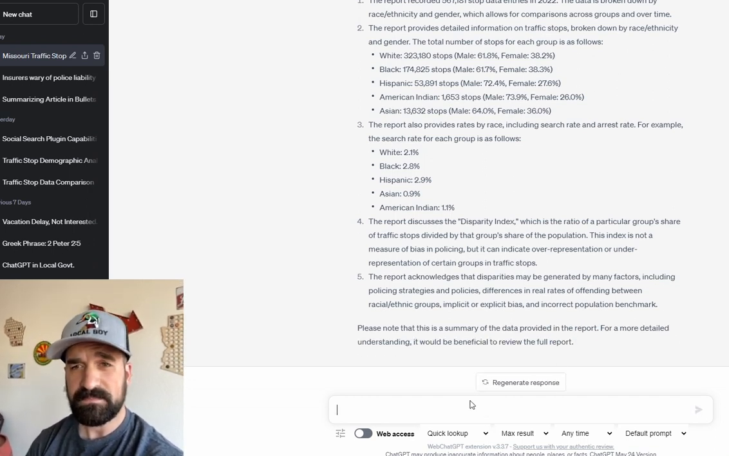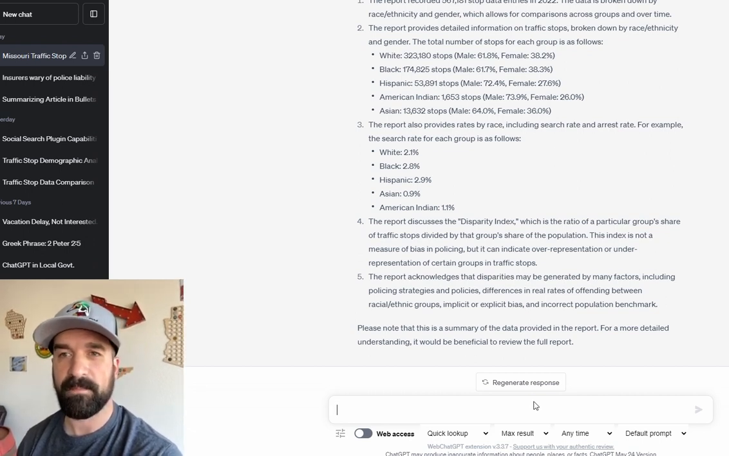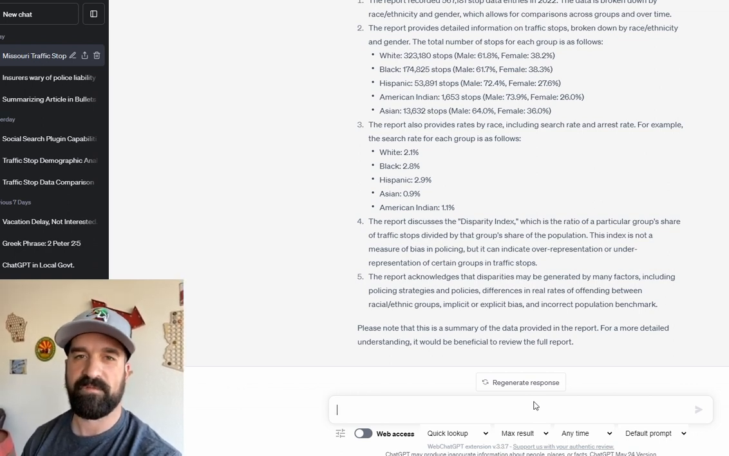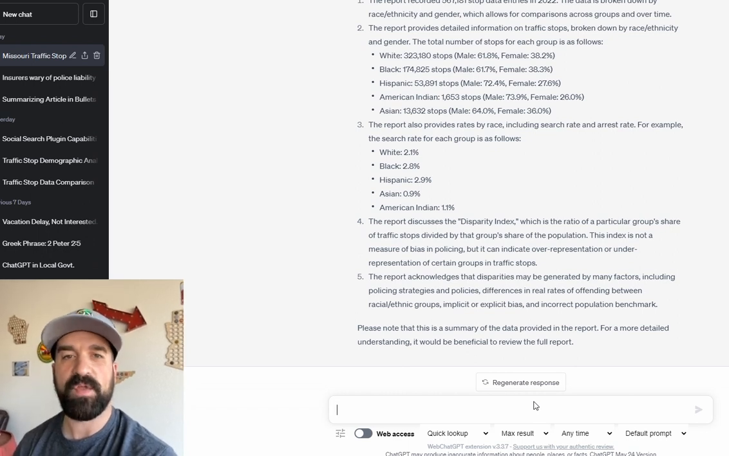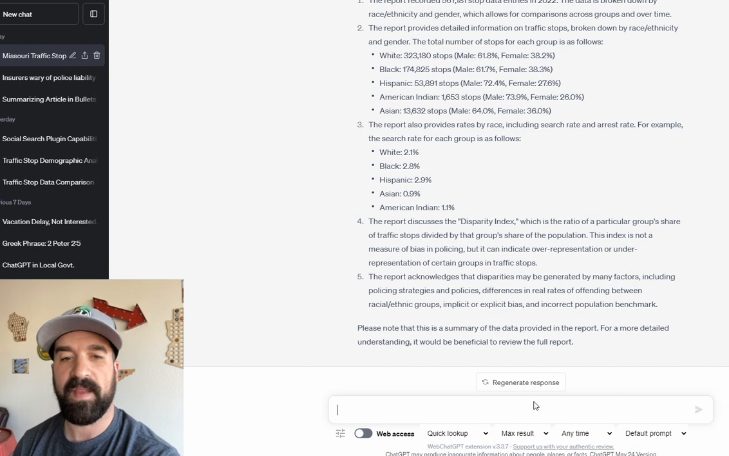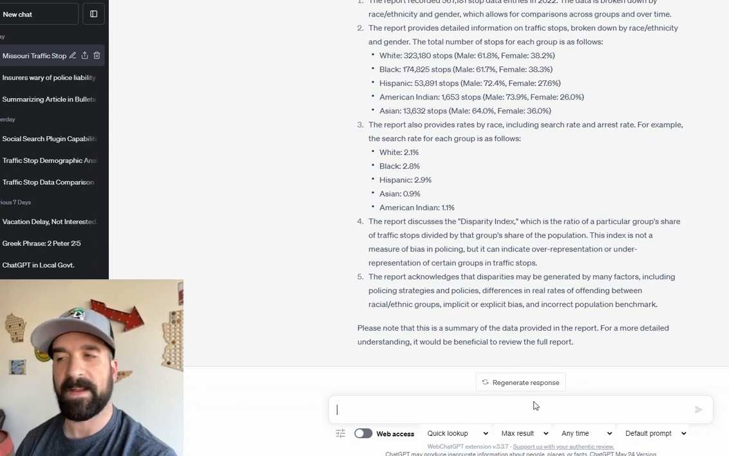Say I want to ask, okay, how do I know that there are X percentage of white individuals on traffic stops in the state of Missouri? Where do you see that in the report? And it'll say, okay, on page 4, table 6, whatever. And I can go there and look at it and say, oh yep, that's accurate, or no, it's actually not accurate. And then I can go back into ChatGPT and say, okay, here's the actual information from this report, and it'll update the information.